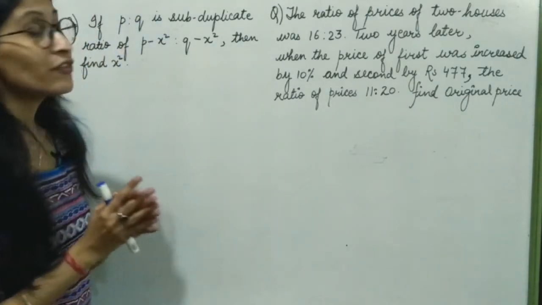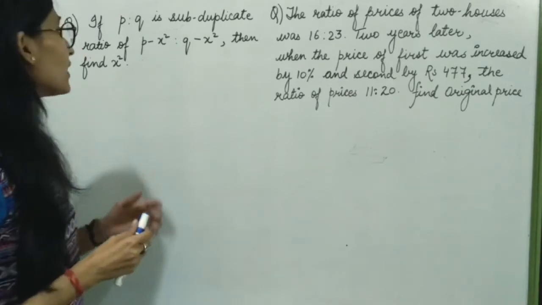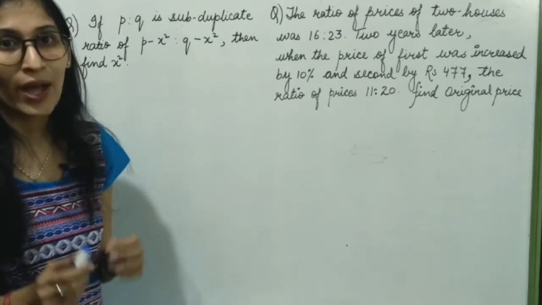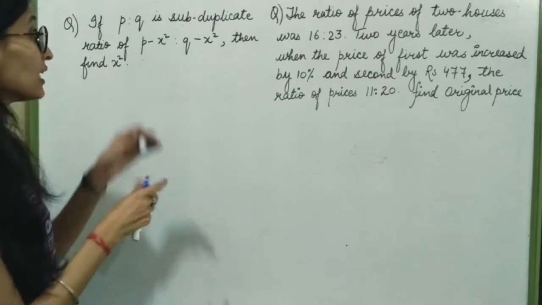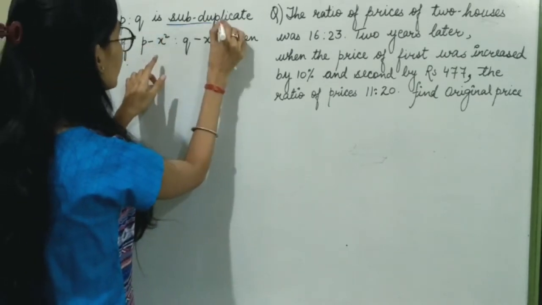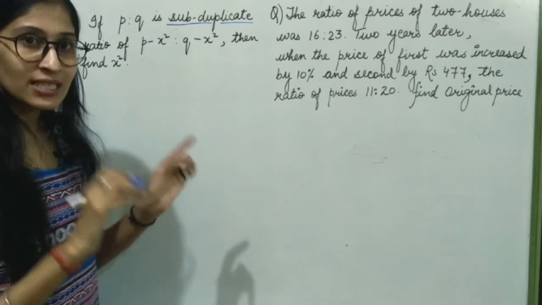The next question is, if P ratio Q is the subduplicate ratio of (P minus x square) ratio (Q minus x square). Now first thing, subduplicate means under root.